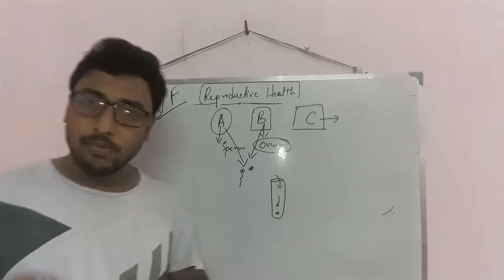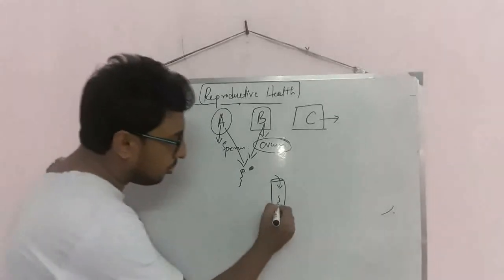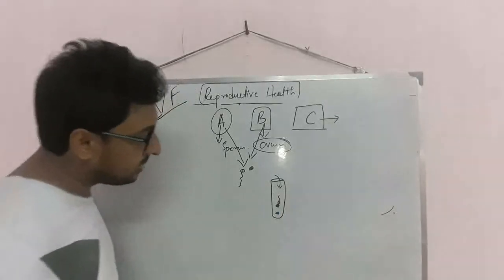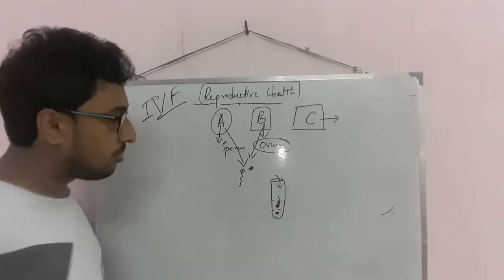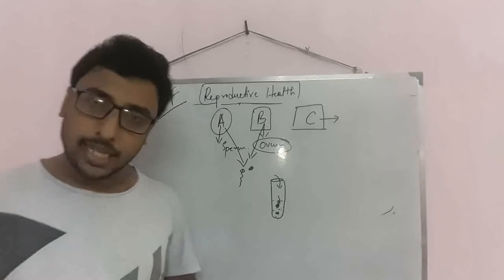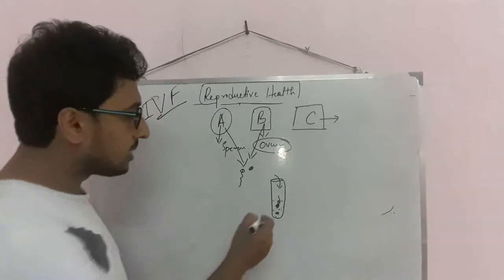Not only one sperm, millions of sperm will enter, and only one sperm will fertilize the ovum. In the test tube there will be a nutrient medium for their growth, and there will be the formation of the zygote. Therefore the zygote will implant.